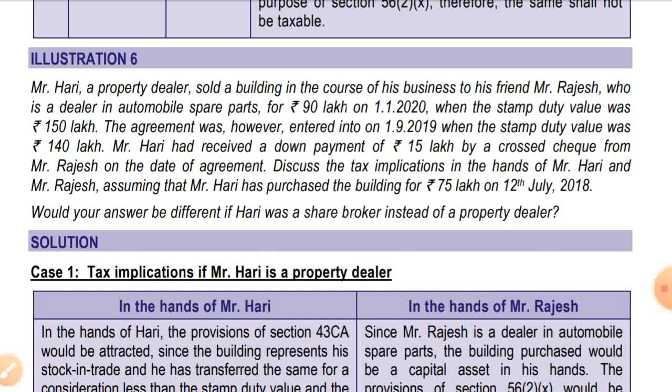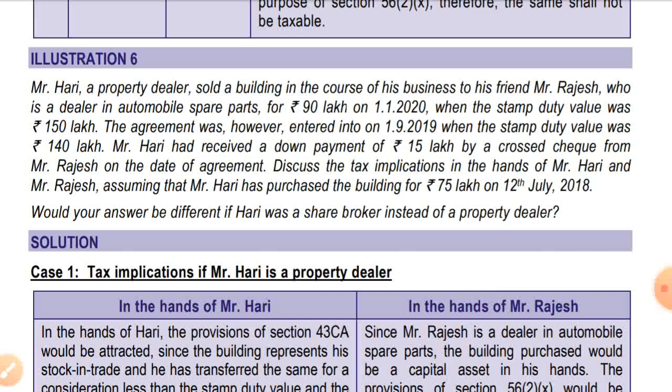Discuss the tax implication in the hands of Mr. Hari and Mr. Rajesh, assuming that Mr. Hari has purchased the building for 75 lakhs on 12th July 2018. Next part is, would your answer be different if Hari was a share broker instead of property dealer? Okay, so as we see Mr. Hari is a property dealer, so section 50C won't be attracted as it is in the nature of his stock in trade.